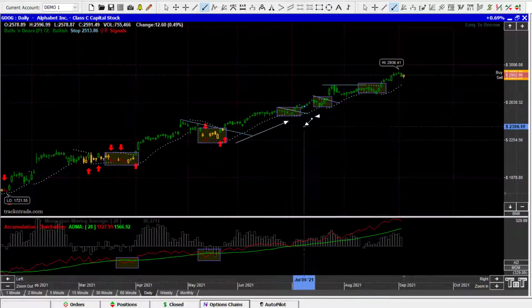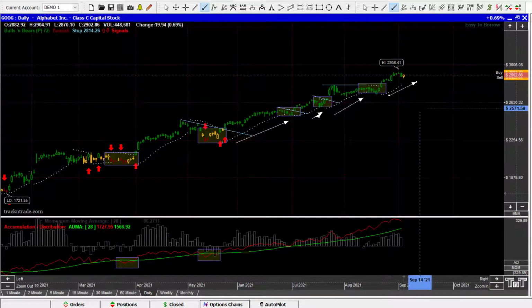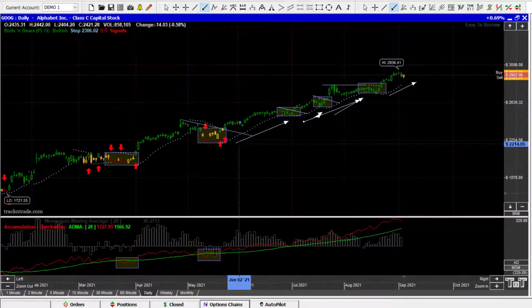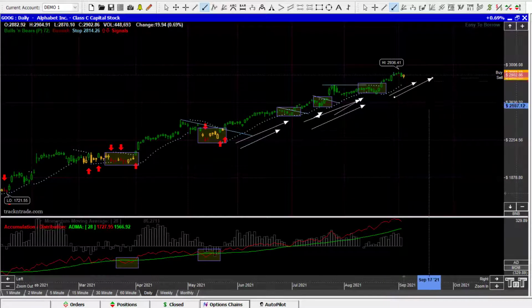So here's drive 1, here's drive 2, drive 3, if I can draw those arrows. And we're actually going into a fourth drive, which is really rare, which means we want to combine that one and make this drive 1, drive 2, and we're going into drive 3 at this point. And so this is what we're looking for on the Google. Again, not real anxious to get into it right now. There's not an opportunity for us.